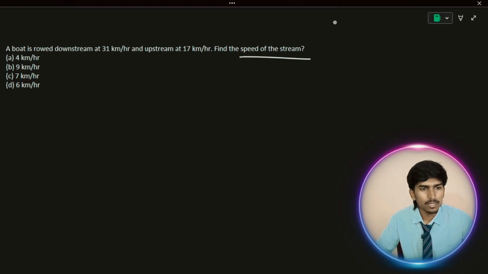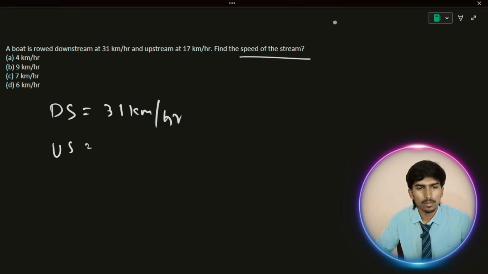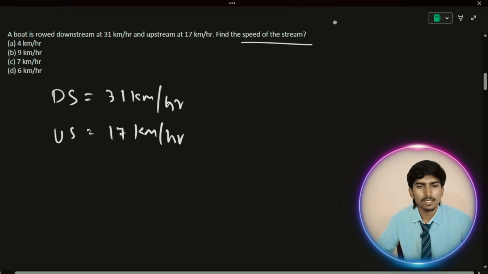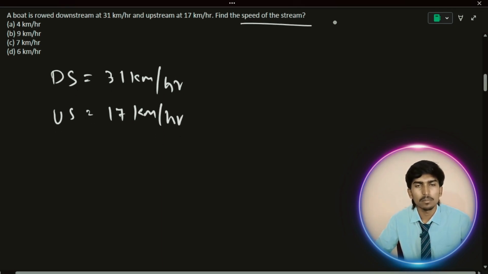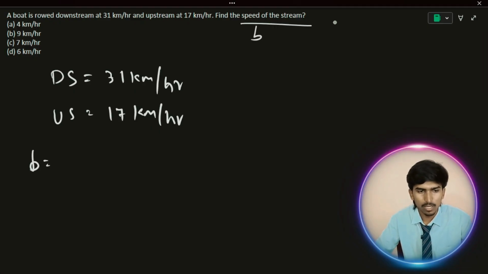So they have given the downstream speed. Let's consider ds as the downstream speed, that is 31 kilometer per hour. They have given the speed directly. And upstream, let us take us as upstream, 17 kilometer per hour. They are asking the speed of a stream, that means water speed. What is our formula? I already told you, b is equal to, let us consider speed of a stream or water as b, ds minus us divided by 2.